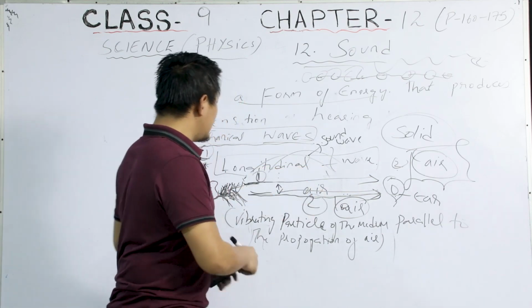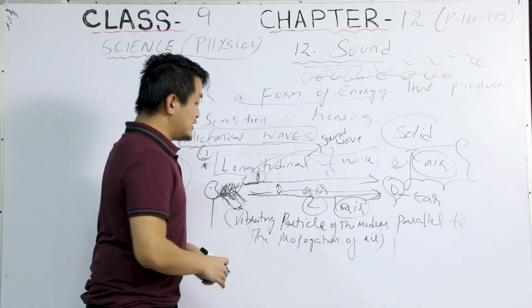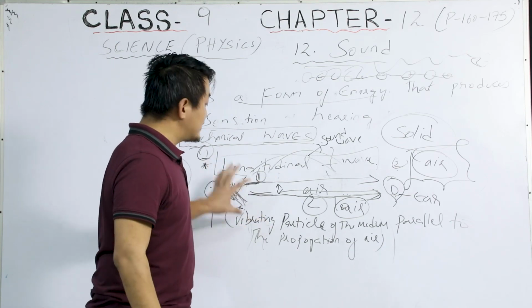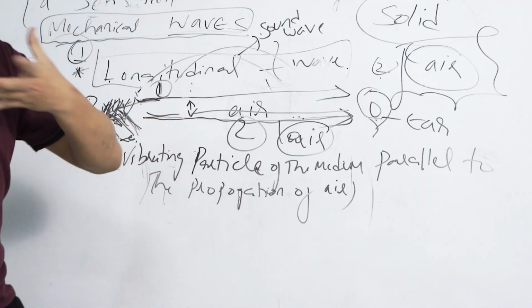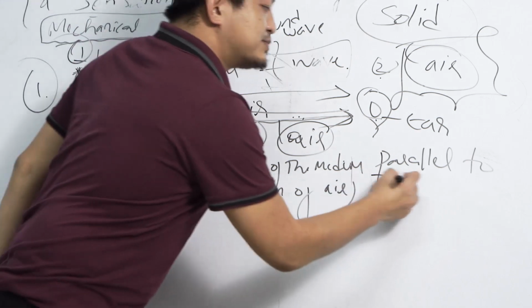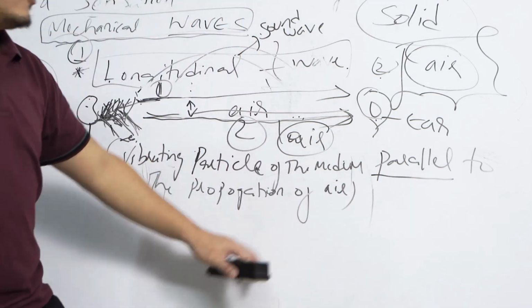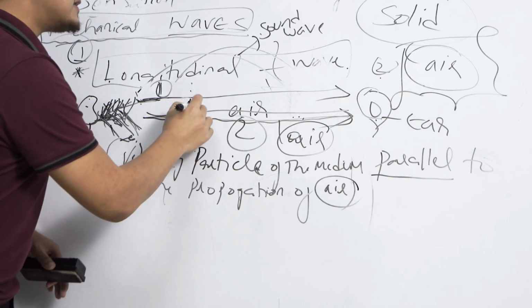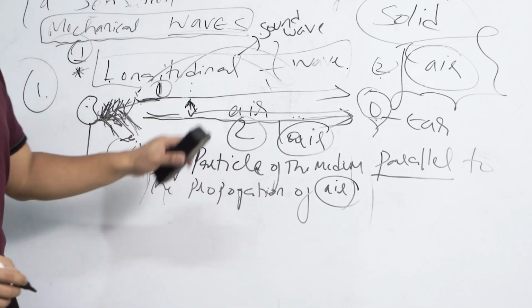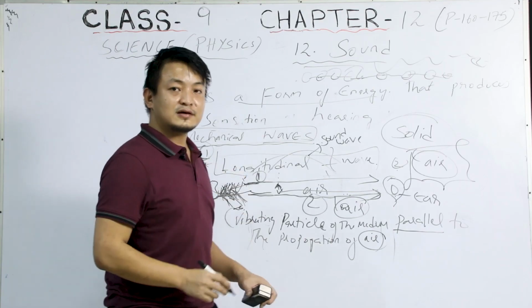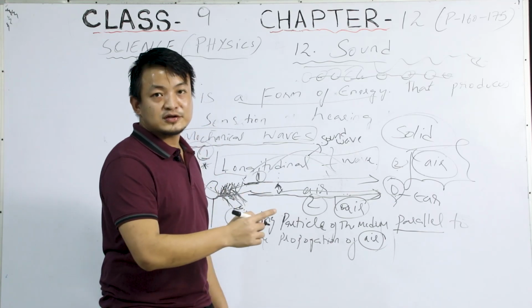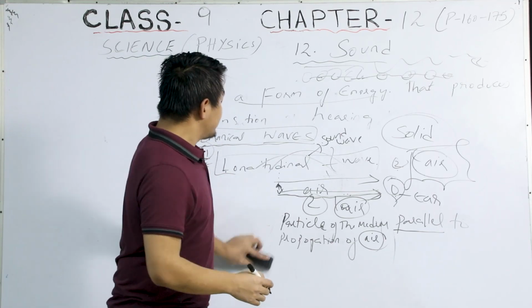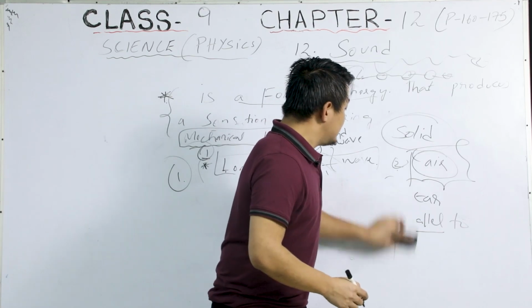And how does it occur? Now, the vibrating particle, the one which you are speaking out, is parallel to the direction of air, okay? So when it is parallel, it means it is longitudinal. Parallel means longitudinal wave. Clear? Now, transverse wave.